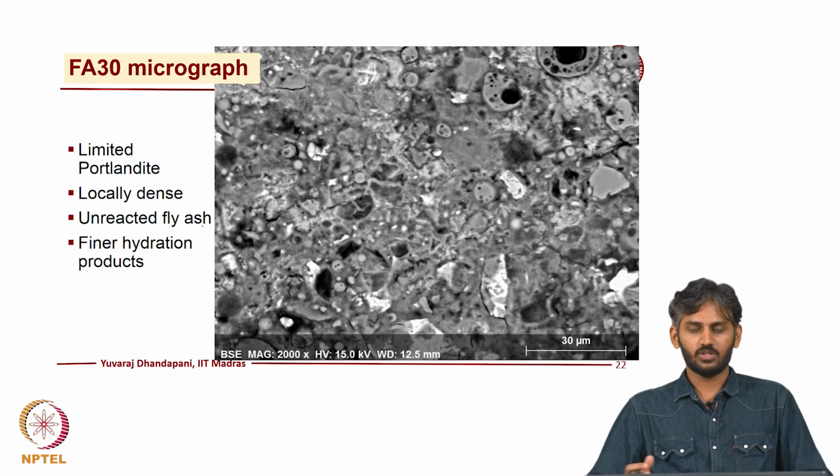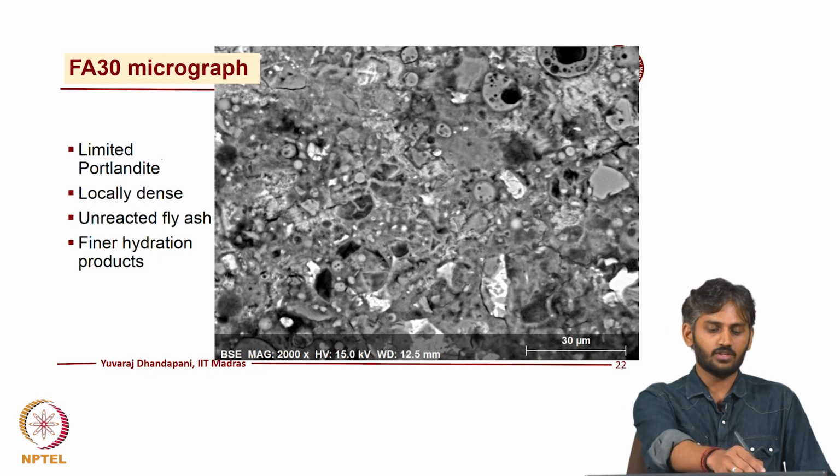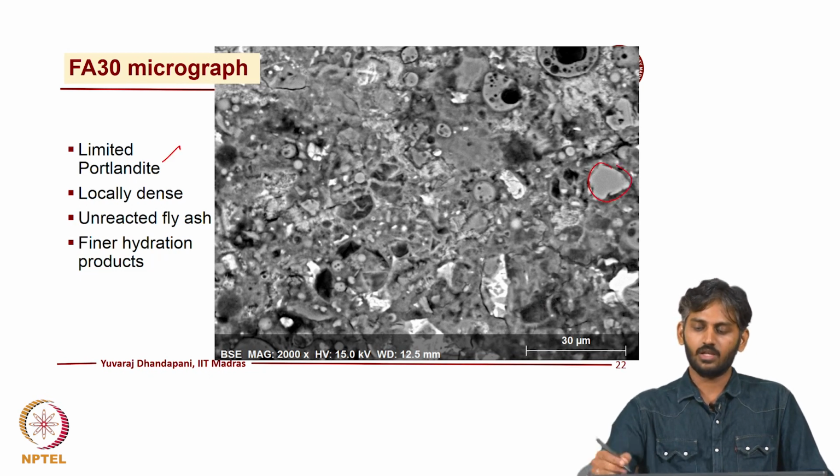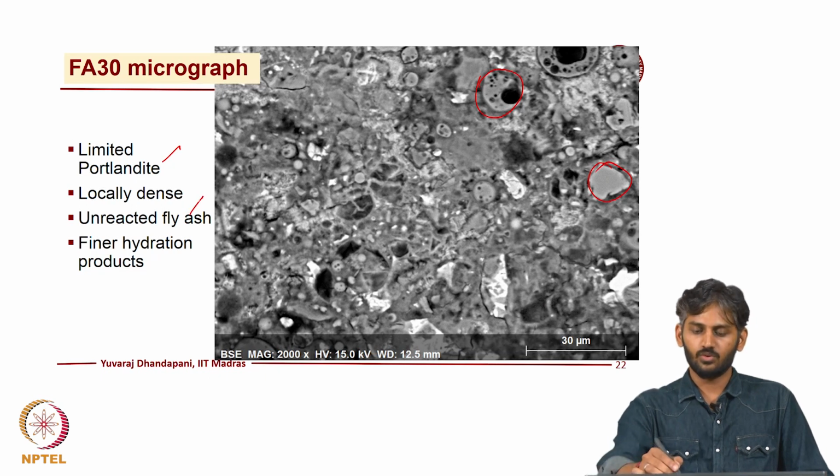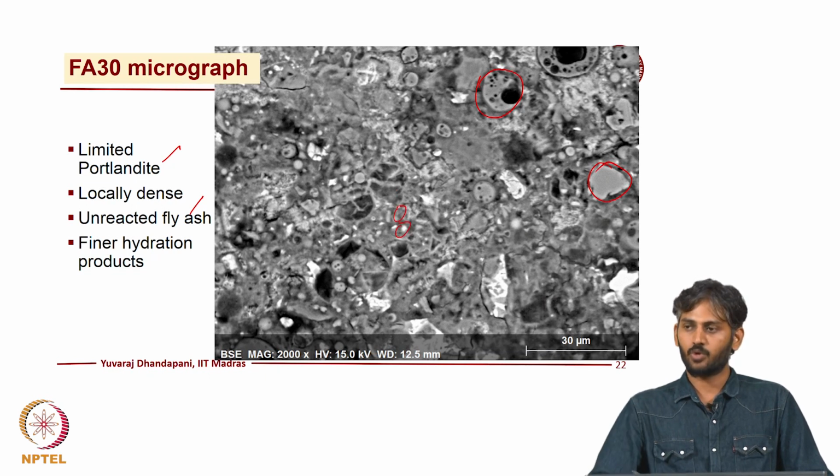So, when you start moving towards blended binders, for instance with fly ash, you do not tend to see a greater amount of these large crystals which are Portlandite, and we can also observe a lot of these circular phases which are very typical of fly ashes. Interestingly, what you should also look at is the local densification which is there. For instance, a lot of finer hydration products are formed, which are typical of the pozzolanic CSH formed in the system. The bright phases are the unreacted phases, and the hydrate phases are the ones present in this zone, with grayscales.